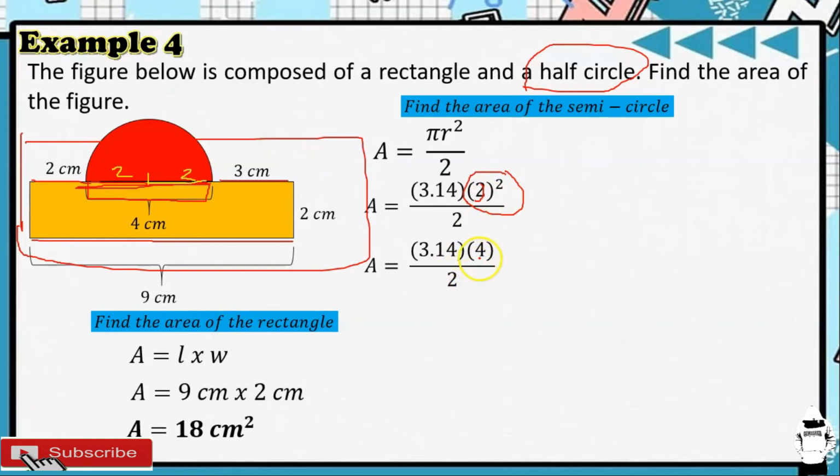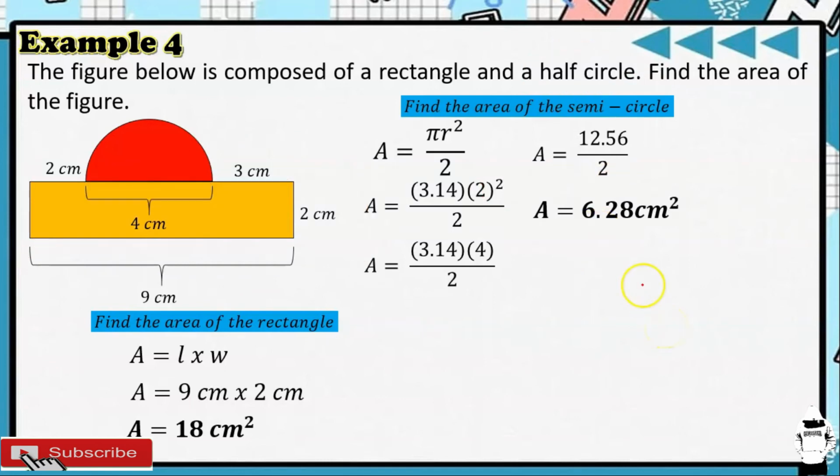Then, multiply natin yung 4 times 3.14. That is 12.56 all over 2. And then, 12.56 divided by 2, that is 6.28. So, the area of a semicircle is 6.28 square centimeters.